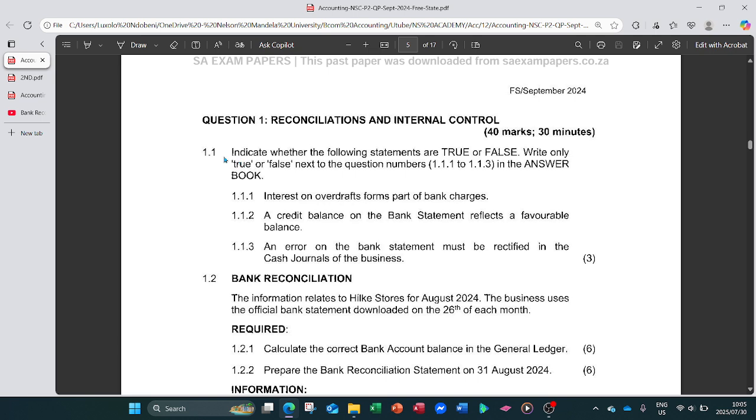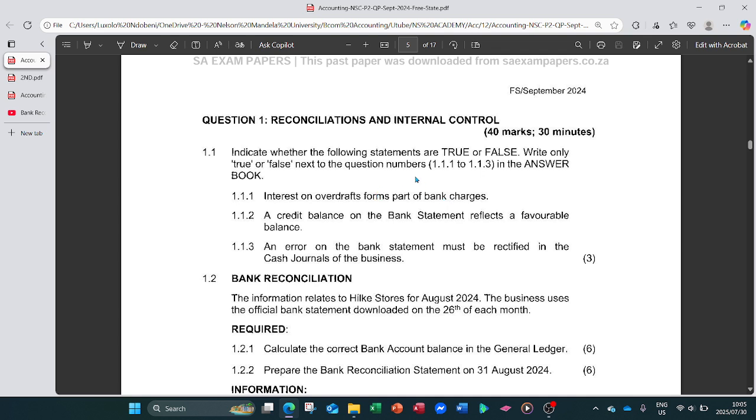So 1.1: indicate whether the following statements are true or false. Write only true or false next to the question number. I think this one is clear. Then 1.1.1: the interest on overdraft forms part of bank charges.